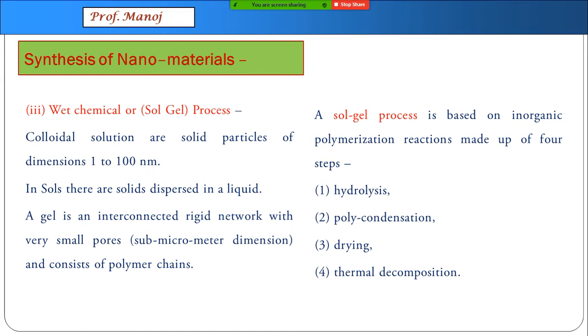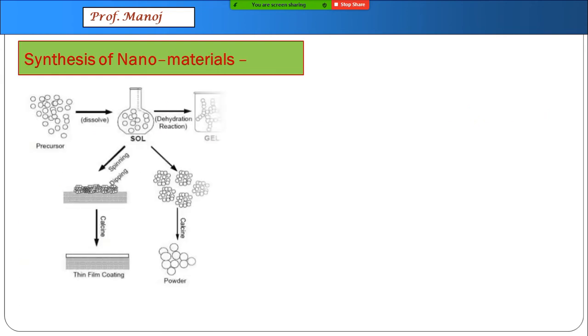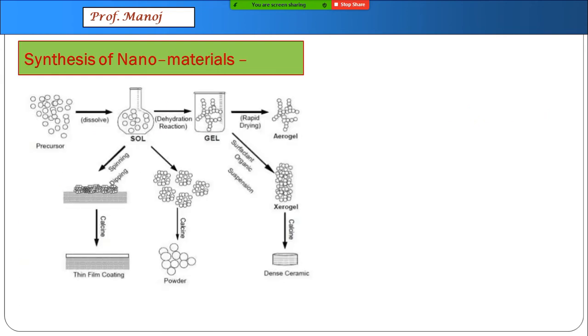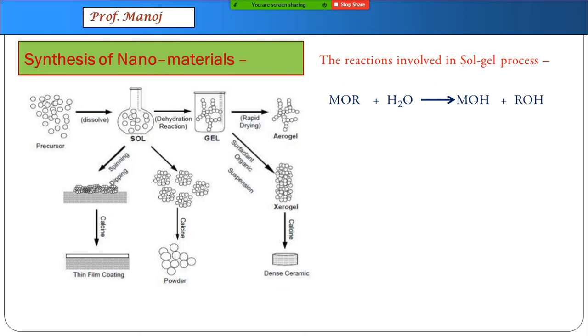Details are not much given, but let us just superficially understand this. You can see in the diagram how the things are happening. In the sol gel process, one of the first reactions is we take a metal alkoxide, MOR, which is treated with water to produce a metal hydroxide and the corresponding alcohol.